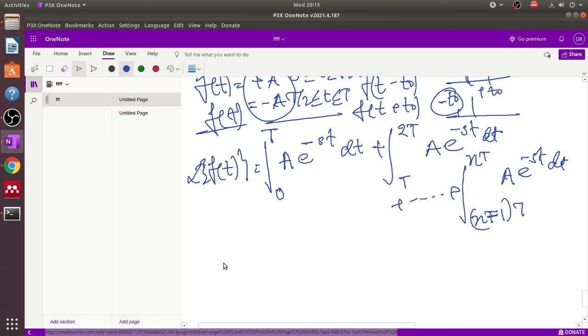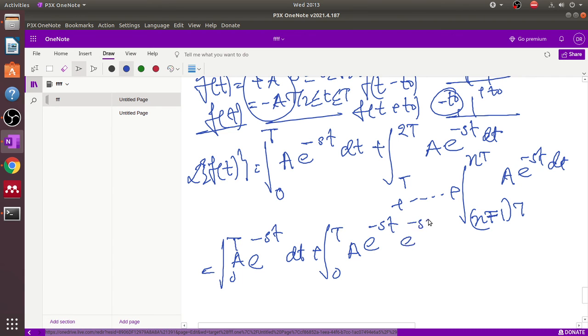Okay, so now this is 0 to T e to the power minus st dt, and if we apply the time shifting property here, then a is here, and one extra part is coming, that is e to the power minus sT, because for time shifting of any signal, we know that for the Laplace property there is an extra additional term present in the exponential form.